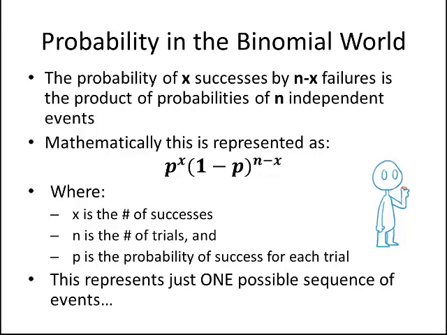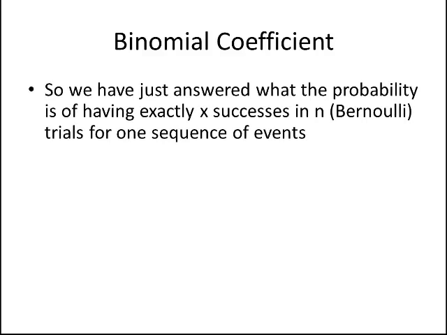Now, the caveat with this is that this represents just one possible sequence of events, right? Just one possible sequence of events. And so in order to start thinking about, well, we might not be interested in just one sequence, we're interested in all sequences, we need to use something that's called the binomial coefficient, right? Okay, so we've just answered what the probability is of having exactly X successes in N trials for one sequence of events. So you could think something like head, head, tail, right? We're looking at just that specific sequence.